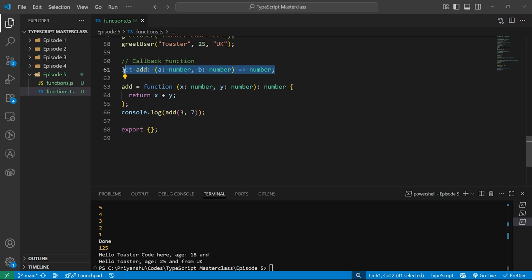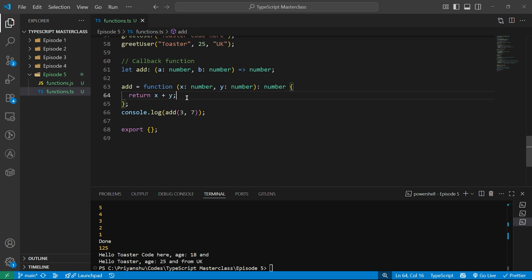Now why am I telling you this? Because this is very important in the case of callbacks. Basically a callback is a function you pass as an argument to another function, like giving someone a post-it note saying, hey, call me when you are done.